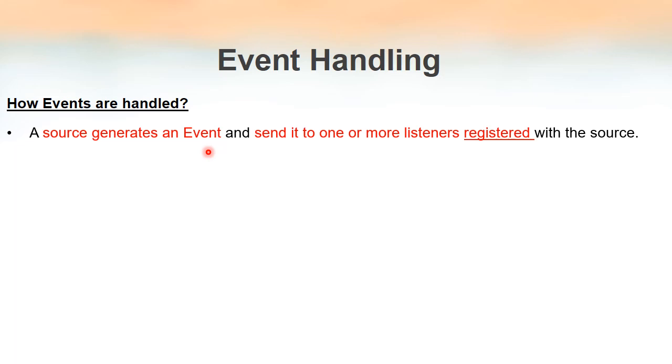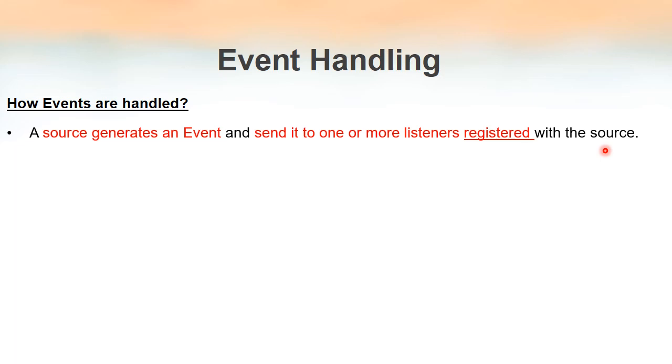That means even if an event is generated, it is not transmitted to all the listeners in Java. There are loads and loads of listeners in Java. So whenever an event is generated, that event notification is sent only to those listeners that are registered with the source, not to all the listeners in Java.